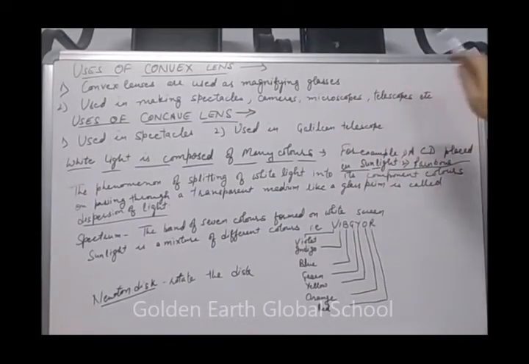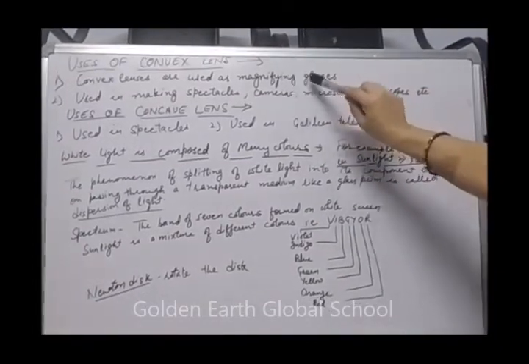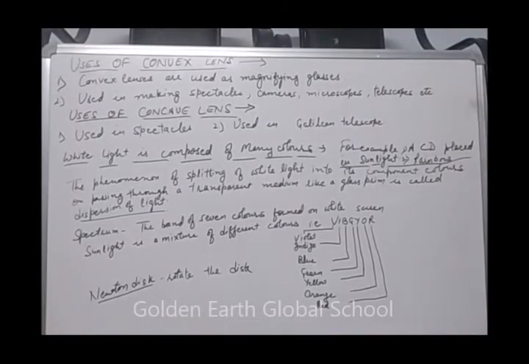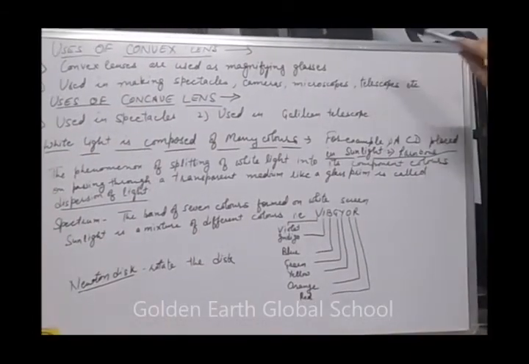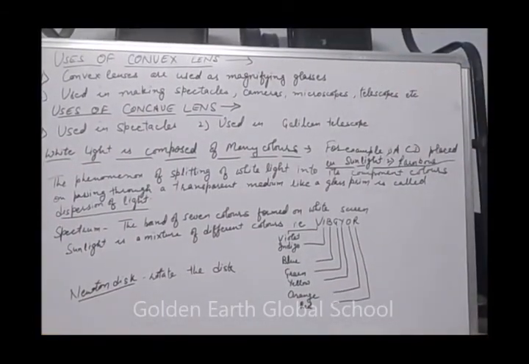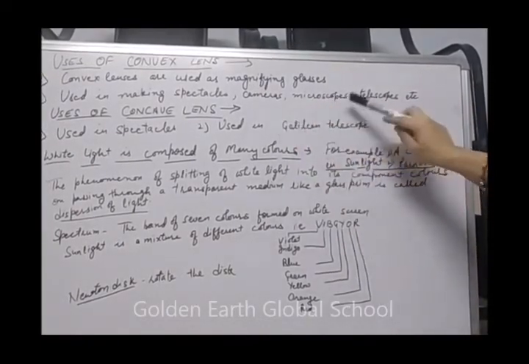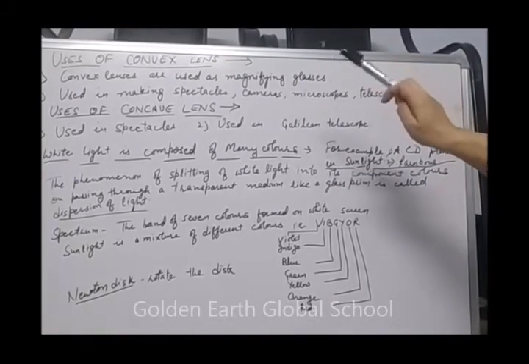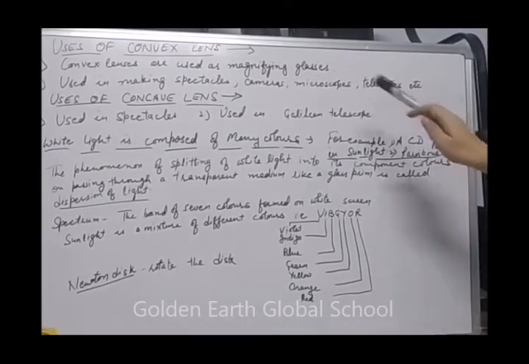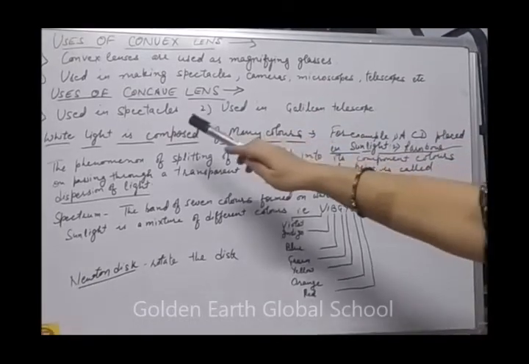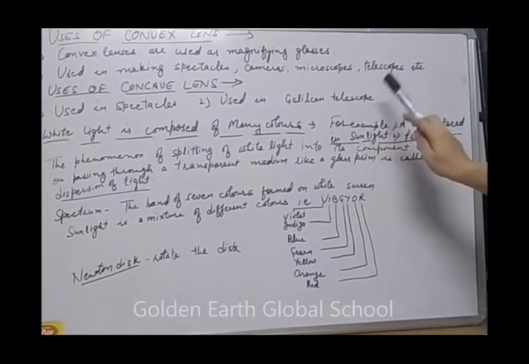Next is uses of convex and concave lenses. First of all, convex lenses. Convex lenses are used as magnifying glasses, means used as reading glasses to read very small printing on a book. Next, they are used in making spectacles, cameras, microscopes, telescopes. Next one is concave lenses. They are again used in spectacles. Next, they are used in the Galilean telescope.